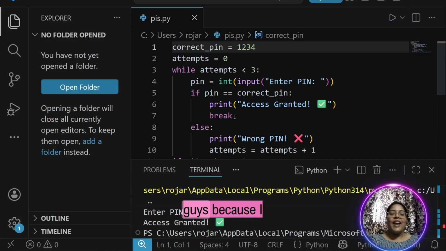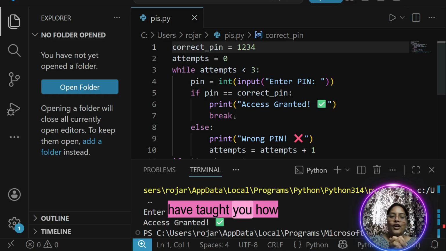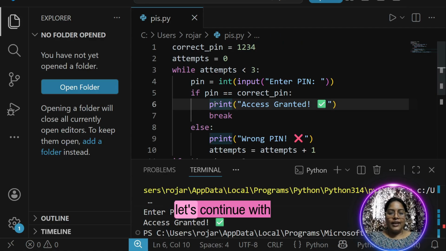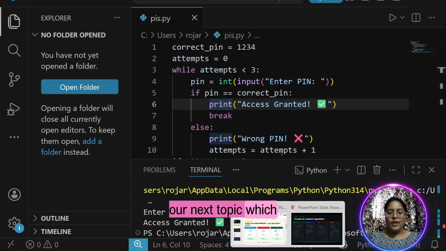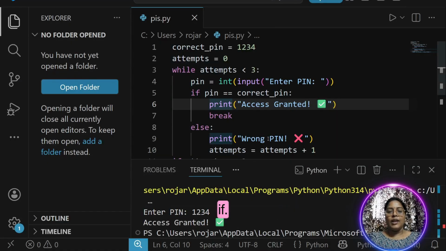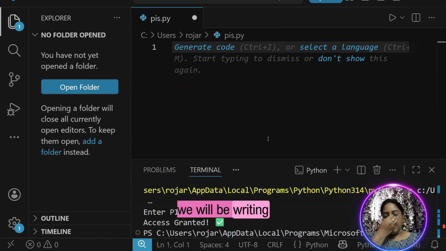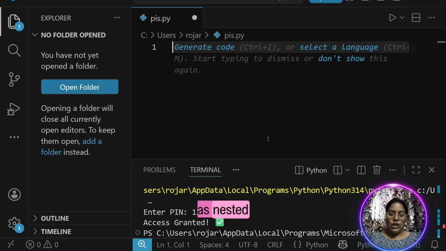I am excited, guys, because I have taught you how an ATM works in real life. Okay, without further delay, let's continue with our next topic, which is nested for loops. What do nested loops mean? In a loop, if you have one more loop, then it is called a nested loop.